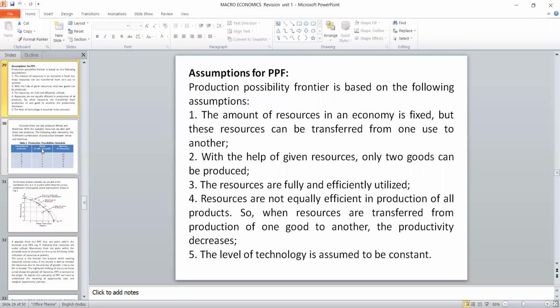There are 5 assumptions I already told. The first one is the economy has fixed resources. Second, only 2 products are considered. Third assumption is full employment exists and all the resources are efficiently used. Fourth assumption is, when one particular product receives particular resources, a proportionate decrease in the other product will happen. Finally, the technology remains the same. So these are the 5 assumptions.